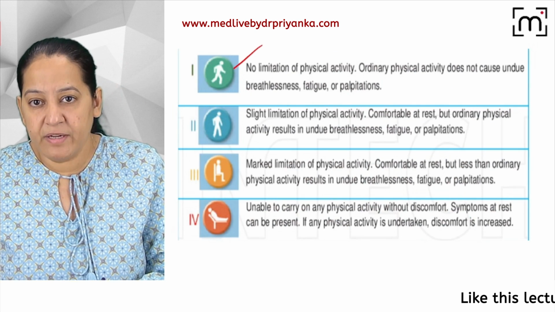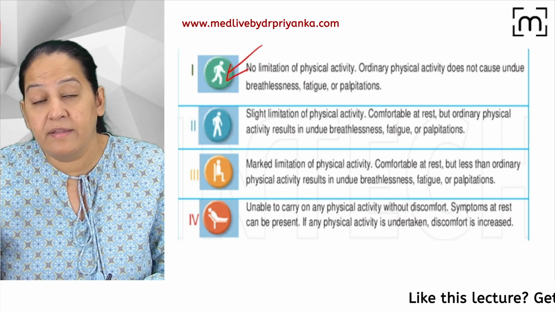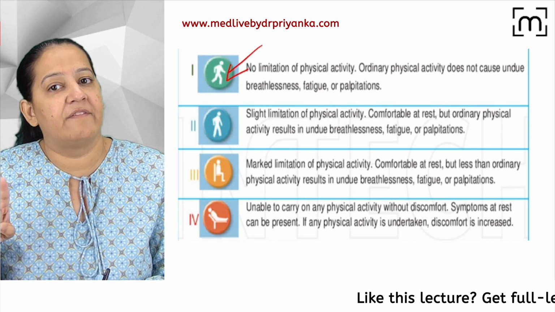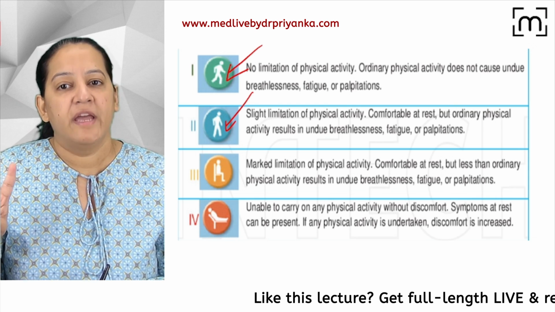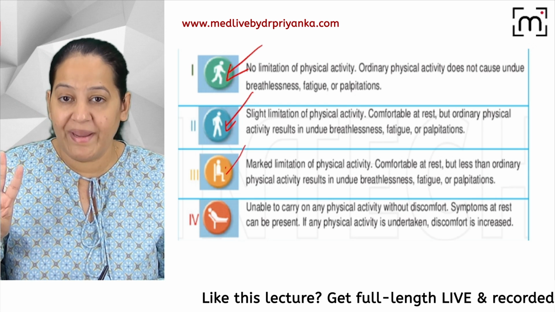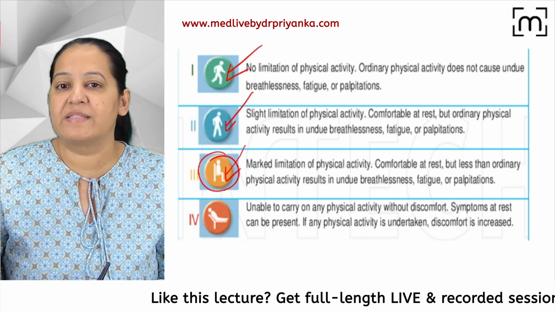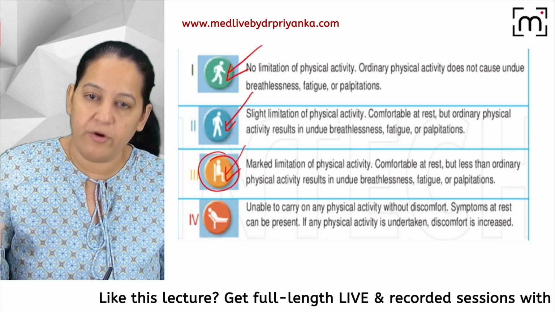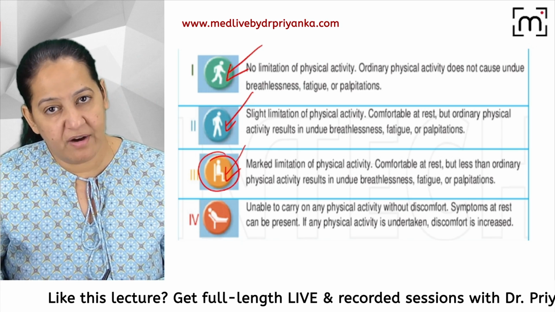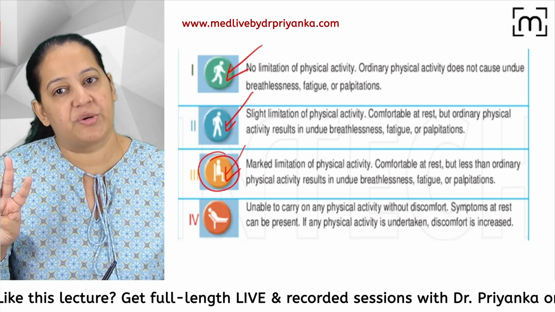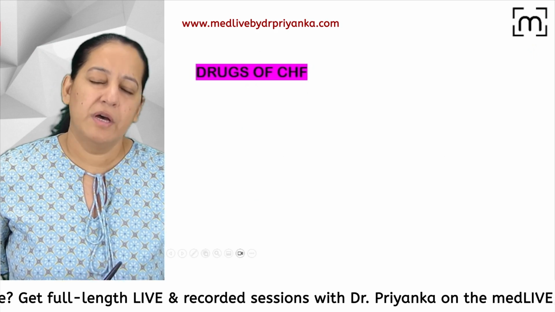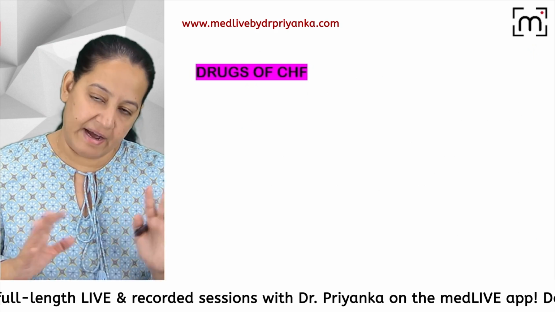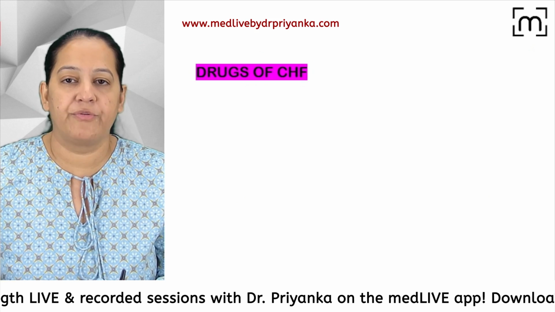If someone is doing extra work from the routine, then the symptoms are there, it's category 1. If someone is doing routine work, then the symptoms are there, it's category 2. If someone is doing less work, most of the time resting, not even routine, because whenever the person does work, the person has symptoms, it's stage 3, category 3. And even at rest, if the person has symptoms, it's stage 4. So you should know this classification. You will read it again, I guess, in medicine, but you should know it.